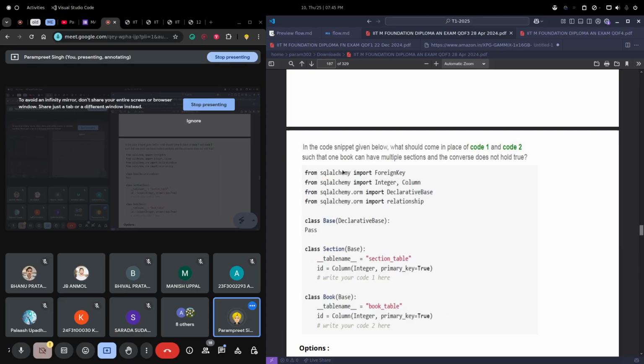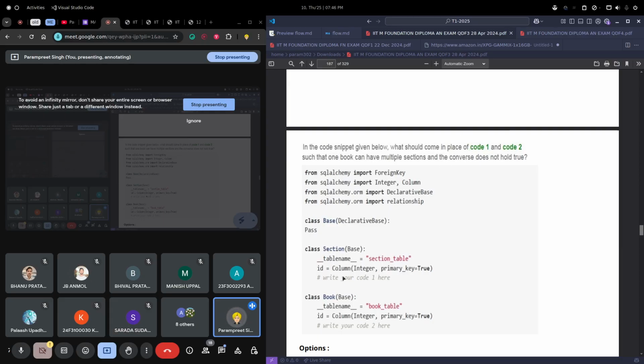Now they are asking, in the code snippet below, what should come in place of code 1 and code 2. Related question: when we use section, we always say db.section. Is db a variable, or does it have to be default? No, db is the file which we are referencing. Like we create db.py or database.py or something. You can directly import, like from db import section, then you can directly use section.query.filter_by something. Okay.